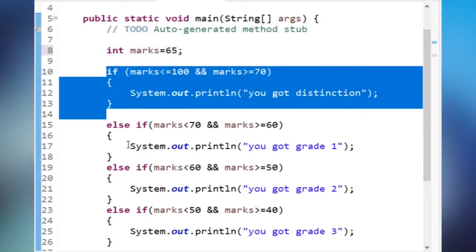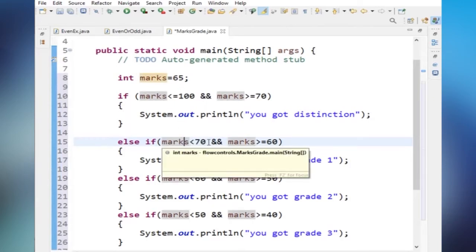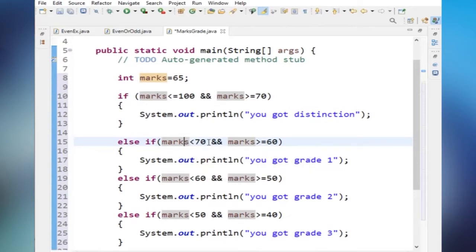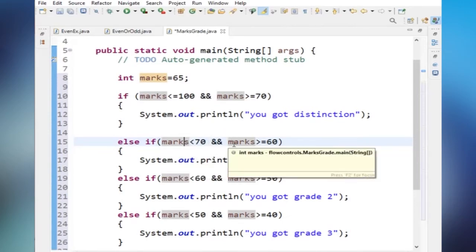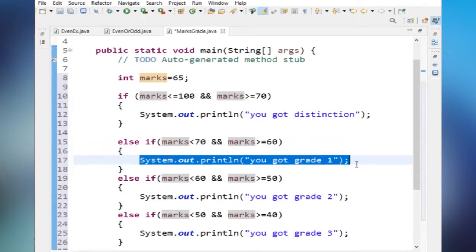It will go to the next condition, the else if. Here marks is less than 70. What is the marks value? 65. 65 is less than 70. Yes, it is true. And marks is greater than or equal to 60. Is 65 greater than 60? Yes. So this statement will execute. What is the output? You got grade 1.